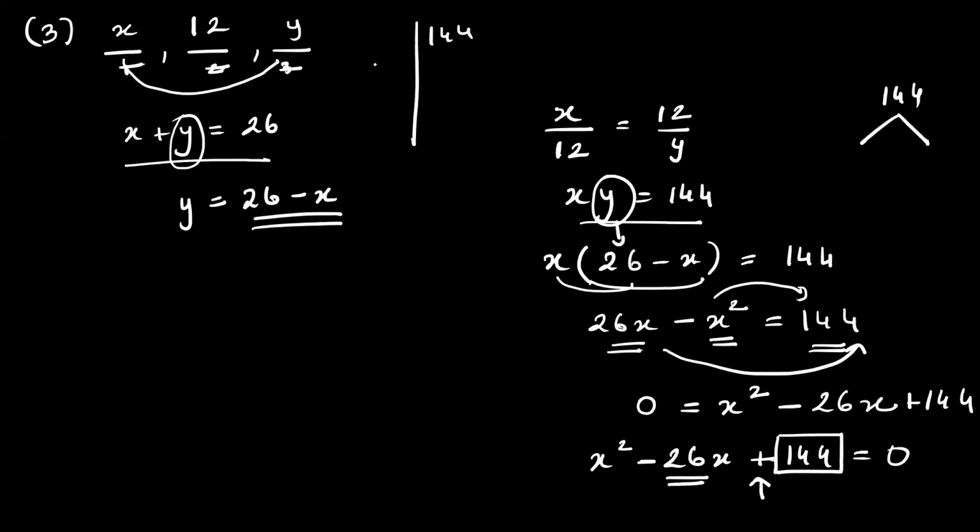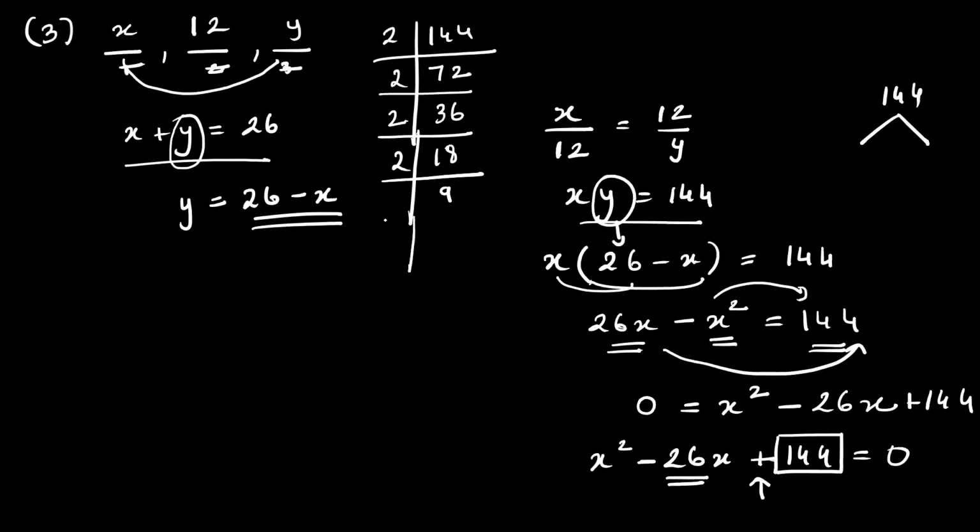144, if I factorize. There are some people who are sending me the correct factors. If I factorize it, 2 72s are 144. 2 36s are 72. 2 18s are 36. 2 9s are 18. 3 3s are 9. And 3 1s are 3. So these are all the factors.